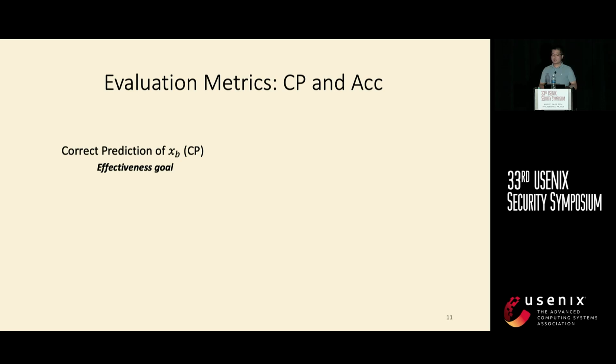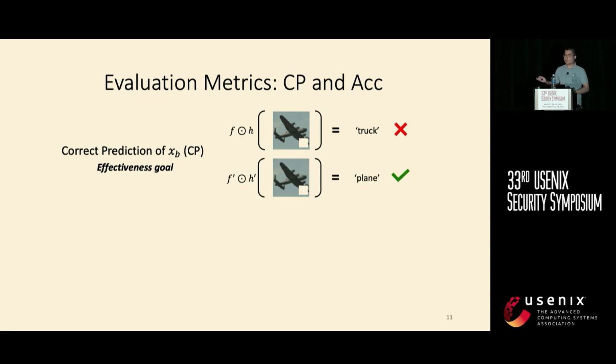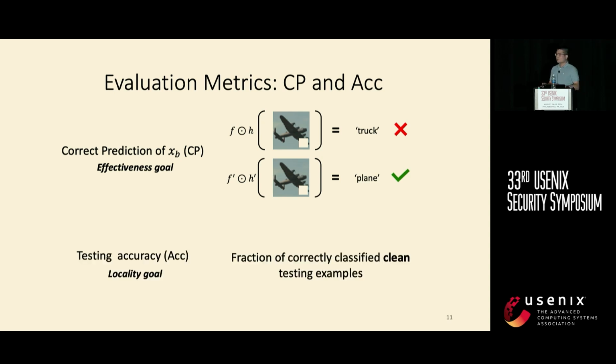And for evaluation metrics, we aim to measure whether we achieve the three patching goals. So in order to measure the effectiveness goal, we use the correct prediction for the backdoor input. So basically, if the downstream classifier makes a wrong prediction, it's misclassified. If it's correctly predicted, we mention it as correct prediction. And in order to measure the locality goal, we measure the testing accuracy of downstream classifiers built on top of foundation models. It's the fraction of correctly classified clean testing examples.